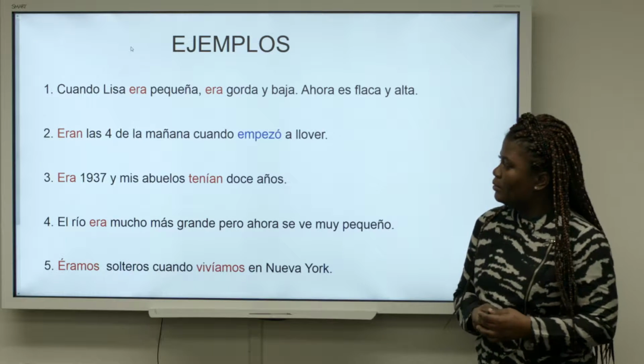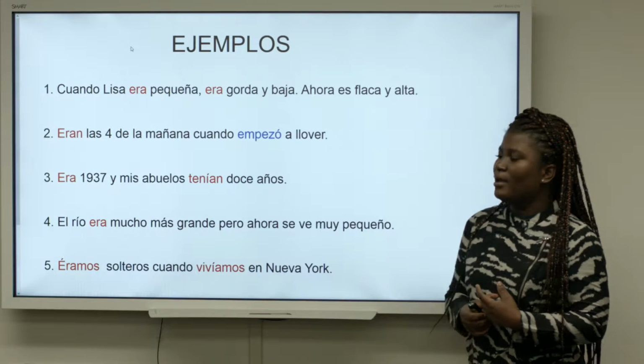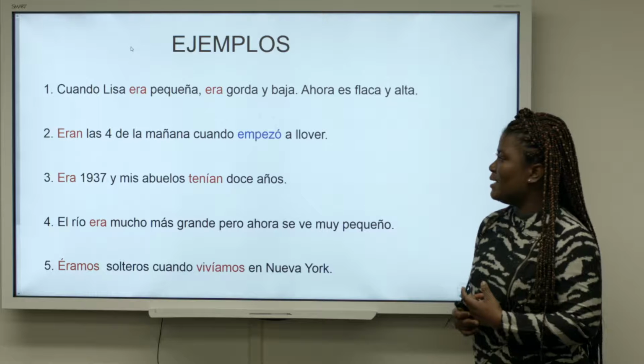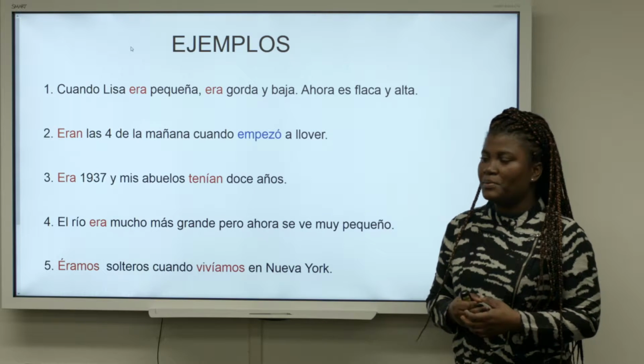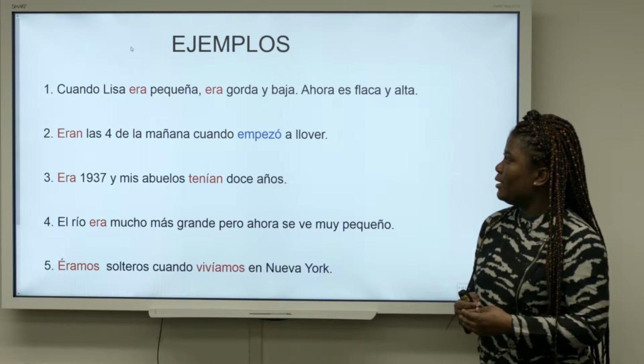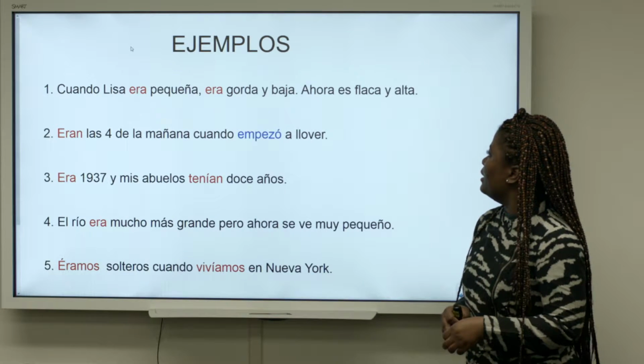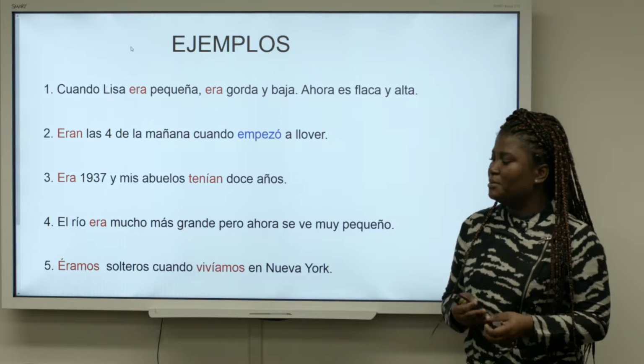Examples. Cuando Lisa era pequeña, era gorda y baja. Ahora es flaca y alta. So when Lisa was younger, she was fat and short. Now she's thin and tall.